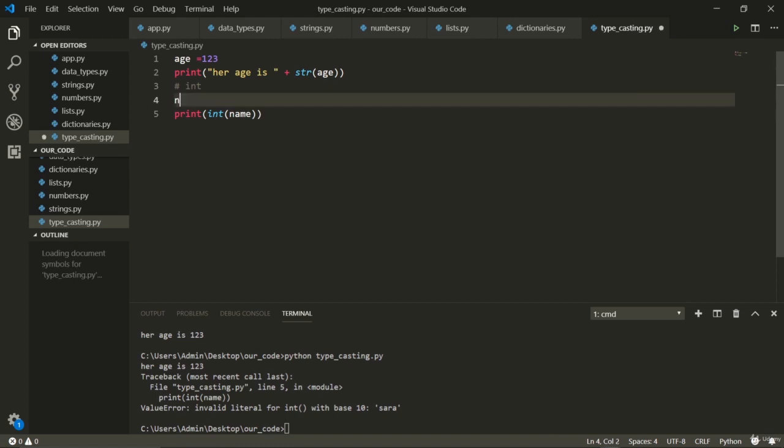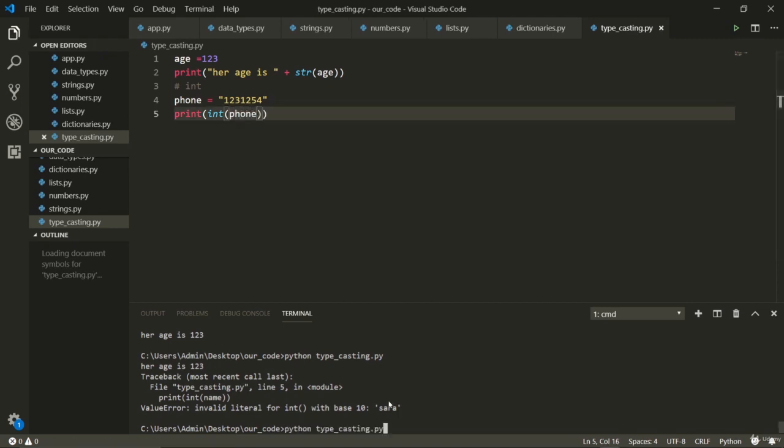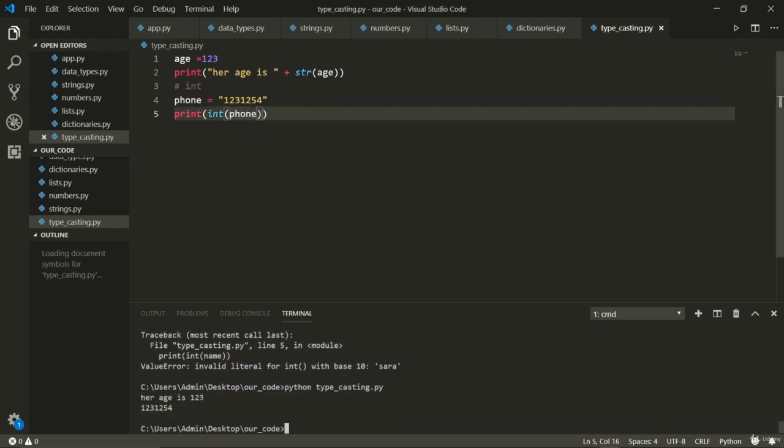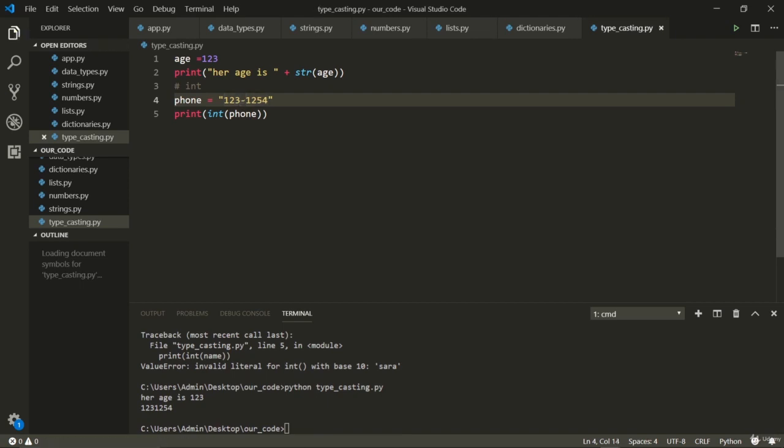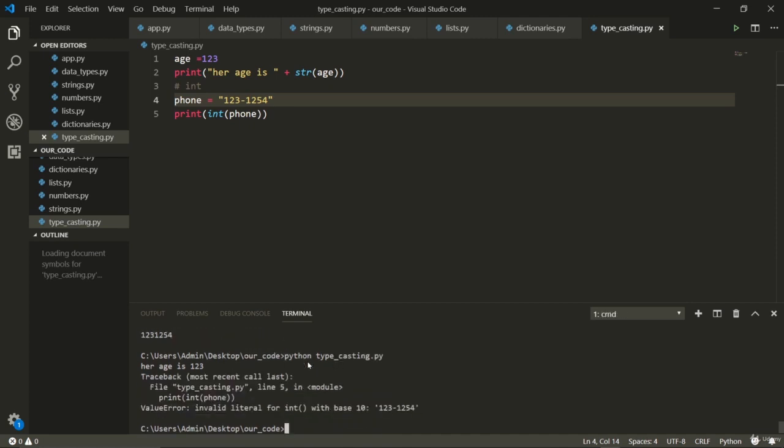So, well, I can convert a phone number that is just a number. This is totally possible. There you go. But what if there is a dash inside a number? Of course, this is not a valid integer. This is going to give you an error.